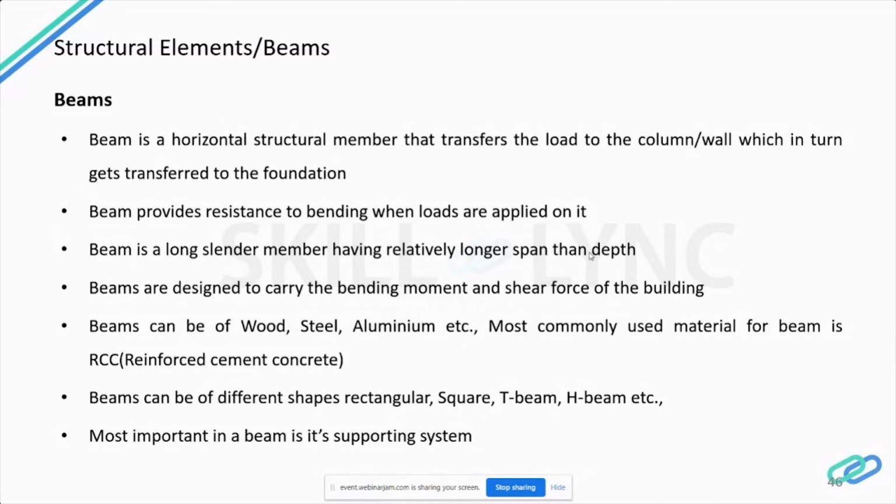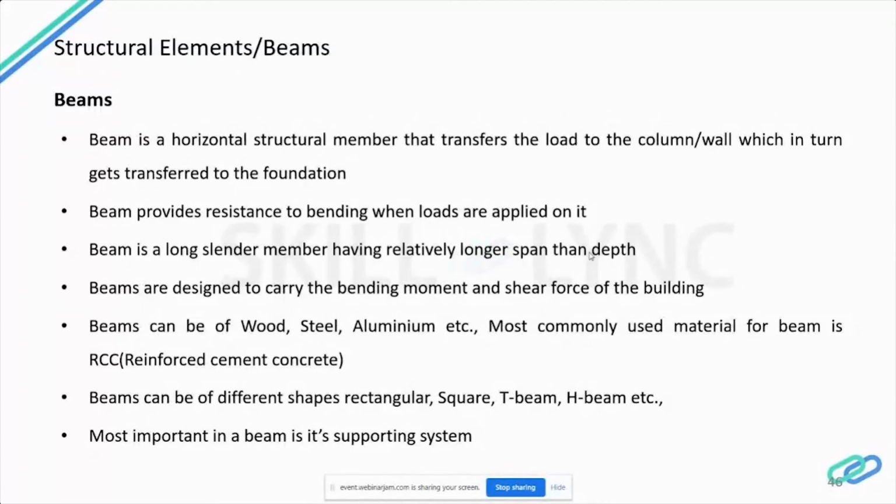Beams can be made of wood, steel, or aluminium, but most commonly for a framed structure we go in with RCC, that is reinforced cement concrete beams. Beams can be of different shapes, like rectangular, square, and T-beam or H-beam in the case of steel sections. The most important thing in a beam is its supporting system.